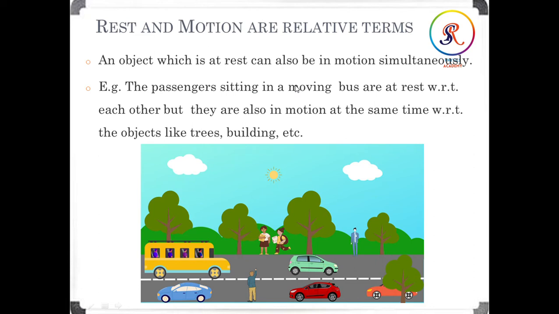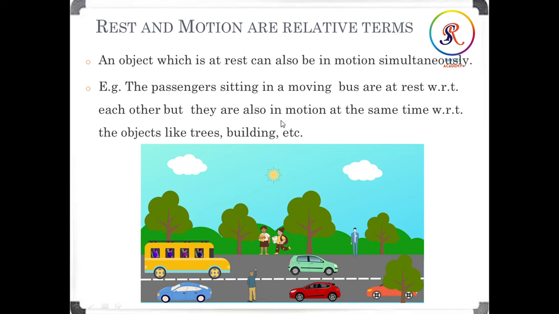Here, the passengers sitting in a moving bus are at rest with respect to each other. What is the meaning of this? Here the passengers sitting in a bus. Just imagine that this is a moving bus. Here the driver is here and three persons are there. These people are at rest with respect to each other. The man is thinking that yes, he is taking rest because he is sitting. He is not doing anything here.